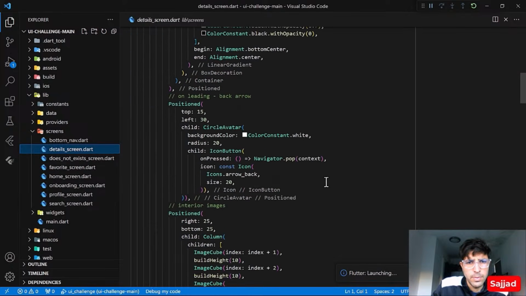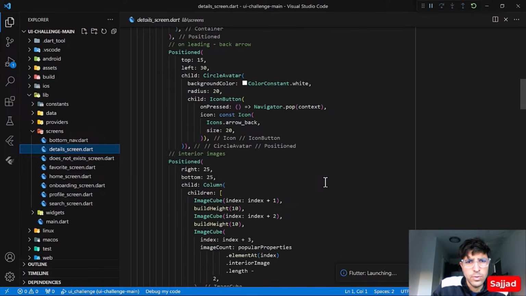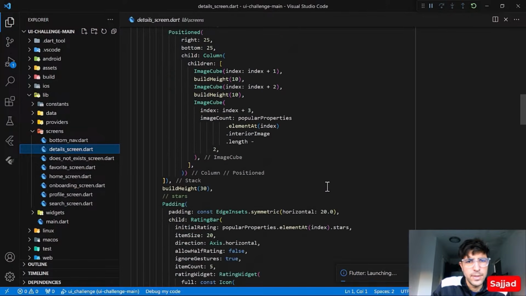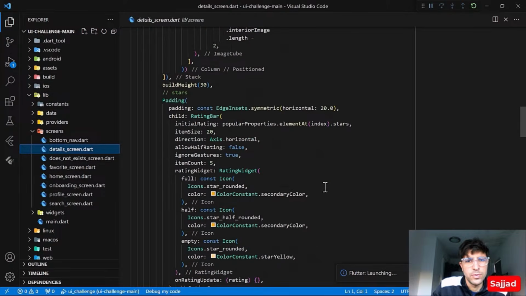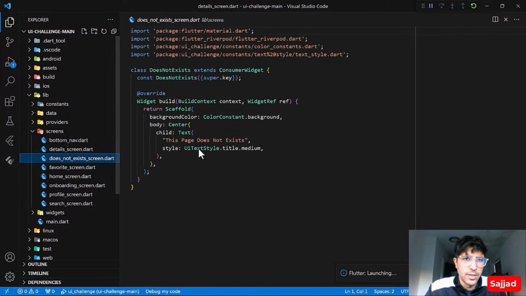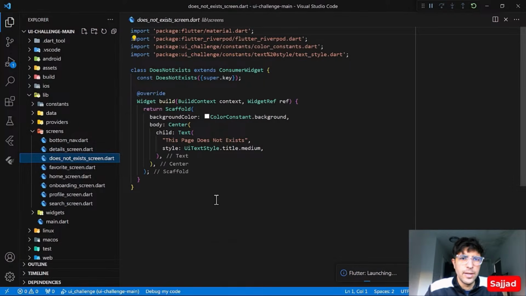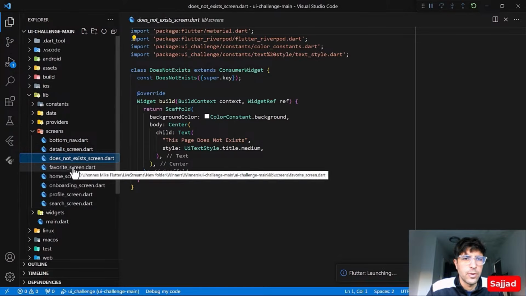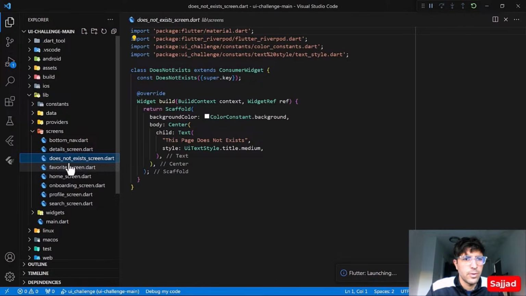A lot of feedback here, a lot of code inside the build method. We could just remove it and extract it outside. Does not exist screen. Yeah, this is some sort of error screen, I assume. Does not exist screen.